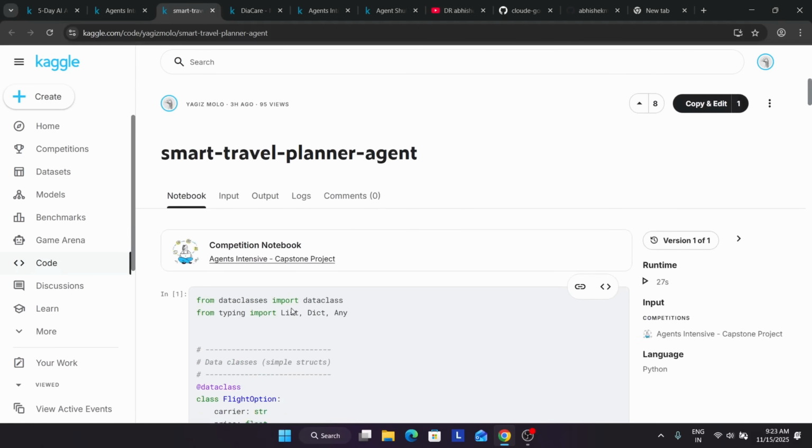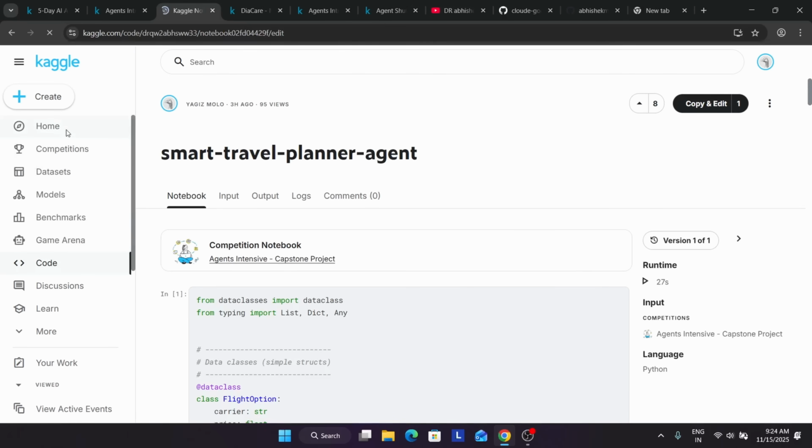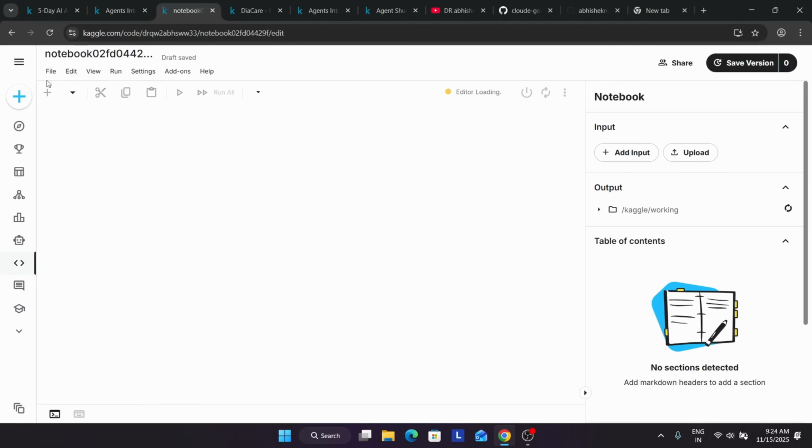So how do we submit? If we come over here, you have to create a new notebook, or you can import one also. Then come over here and name your notebook, type agent, and then prepare all your code and simply submit it.